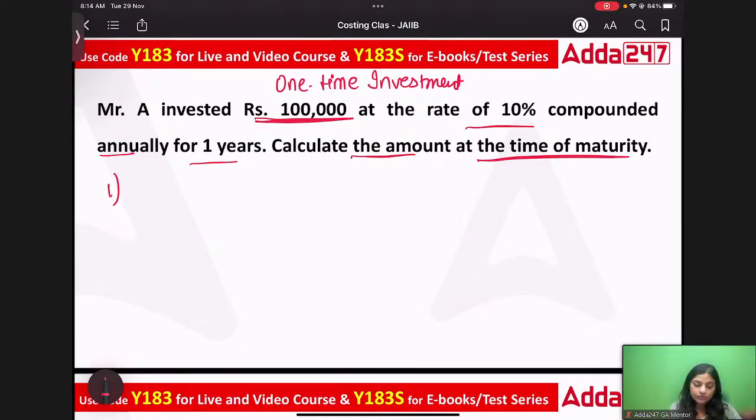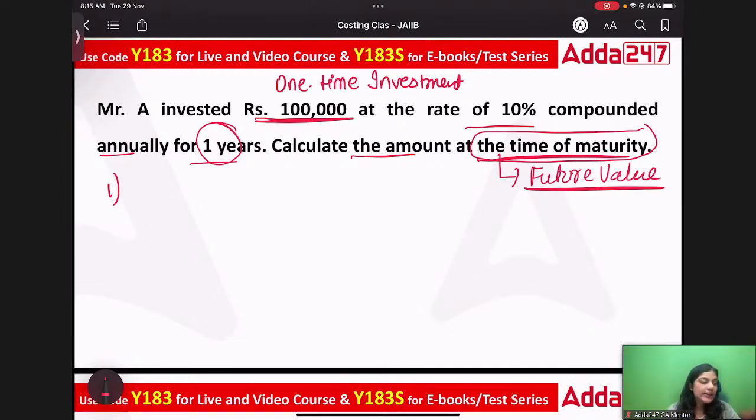Now, the time over here is 1 year, and you are required to calculate the amount at the time of maturity. That means you are required to calculate future value. So in this question, you are calculating the future value, and you are given a one-time investment value. I hope this is clear.